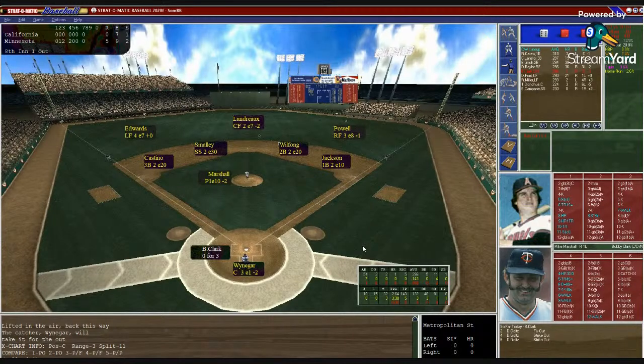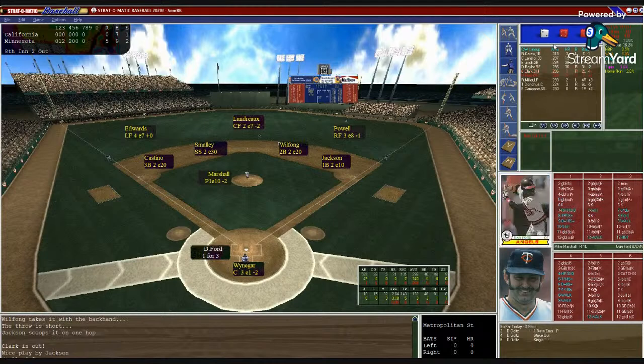There's Bobby Clark. Let's see if they stay with him. He's 0 for 3, hitting .143. Waniger sets in the target, puts down the signs. Marshall looks in, gets the sign, reaches back and throws to Clark, and a ground ball to second. Wilfon's got it, goes to first. That's 2 outs in the 8th.